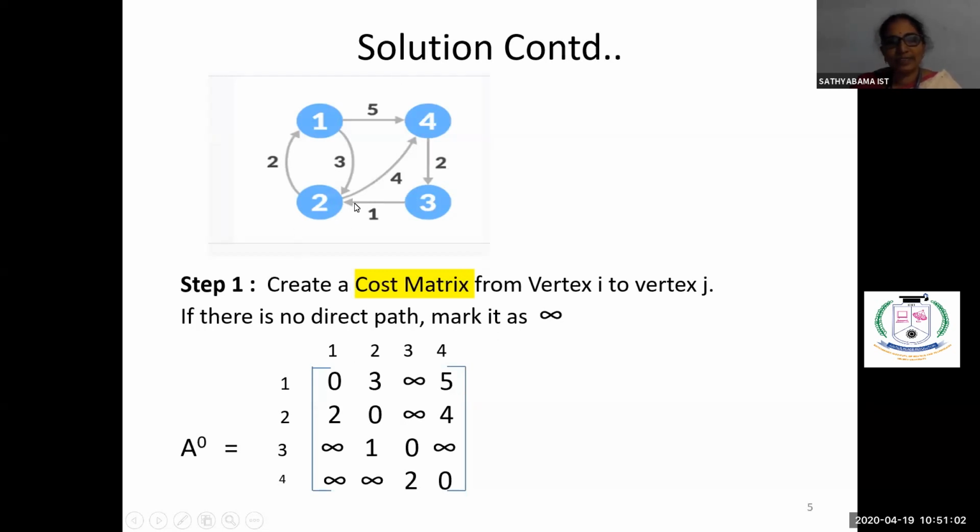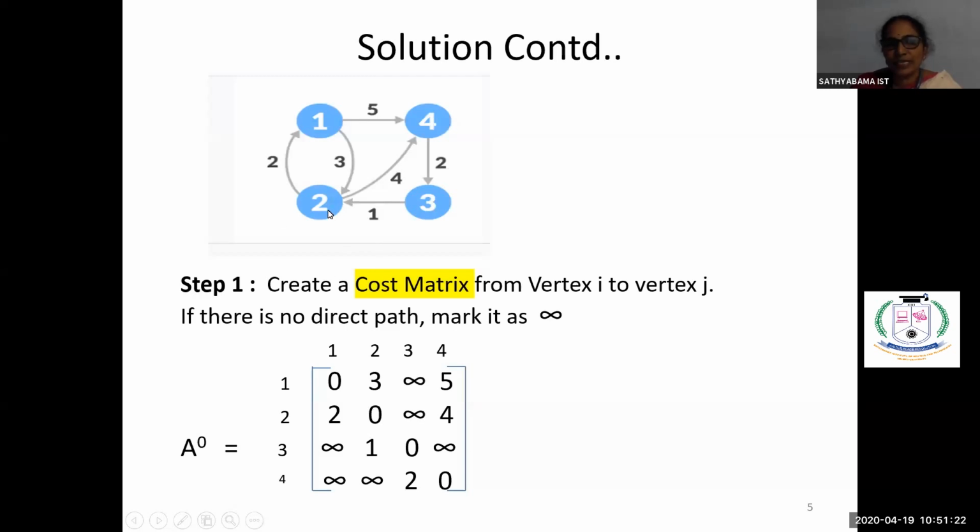Now come to the next vertex, second vertex. So second vertex means, again from 2, we are seeing what is the cost of going to vertex 1. Vertex 1 has its cost as 2. Then what is the cost of 2, 2? So vertex 2 itself is 0. So we are getting the value 0.